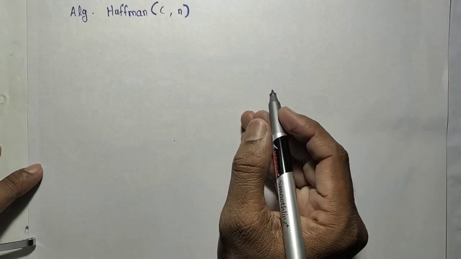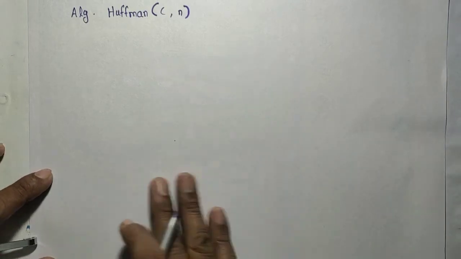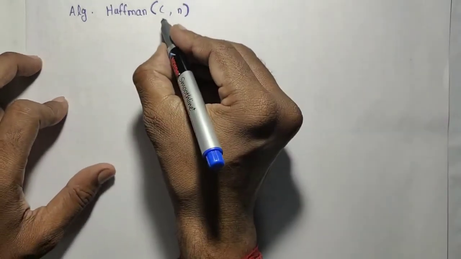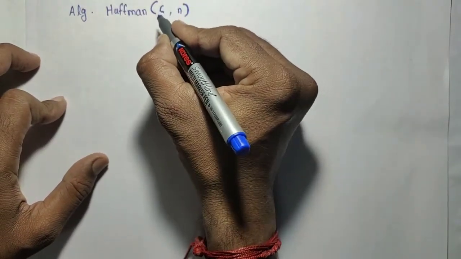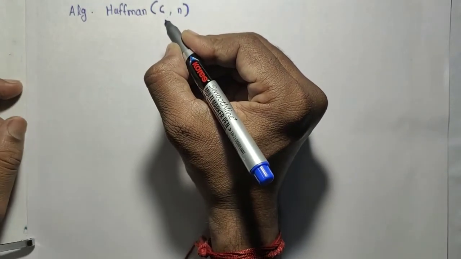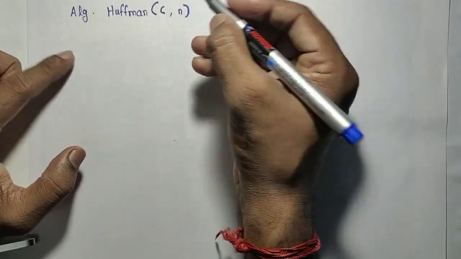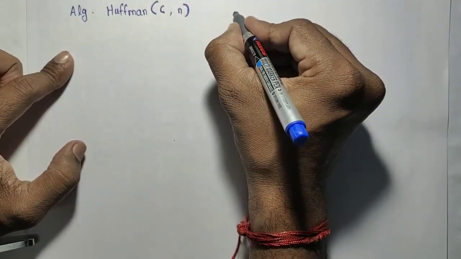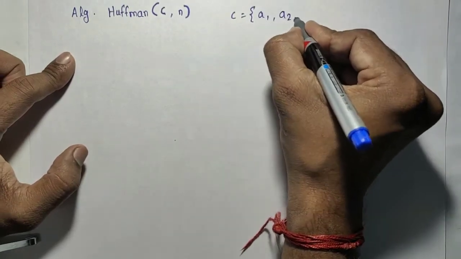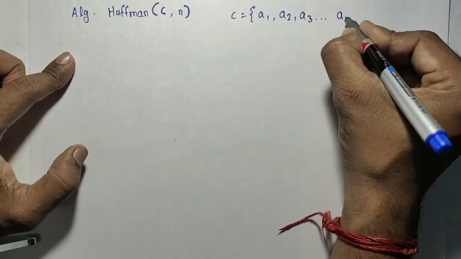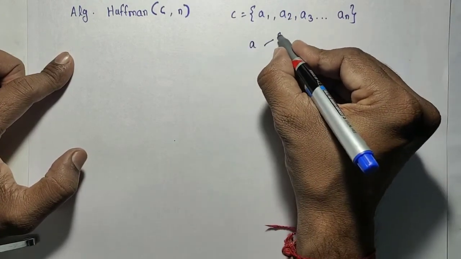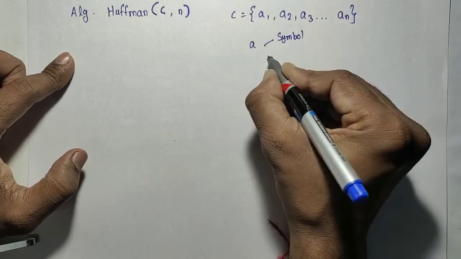Okay, let us discuss the Huffman tree generation algorithm. From the tree you can generate the Huffman code. Here the algorithm input is C and N. C is nothing but a node list of the symbols and their corresponding frequencies. Here C equals an array like A1, A2, A3 and so on up to AN: N symbols and an N-element sequence. Each A contains the symbol and the frequency.